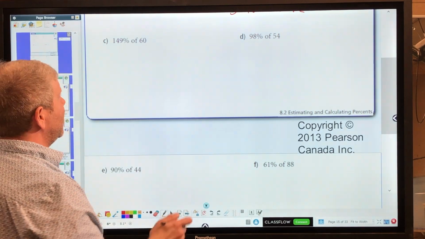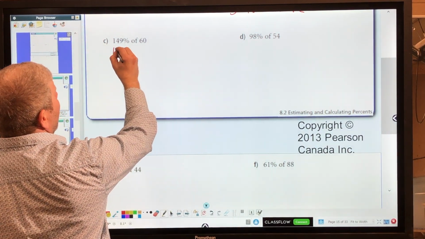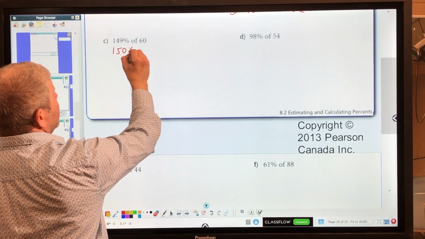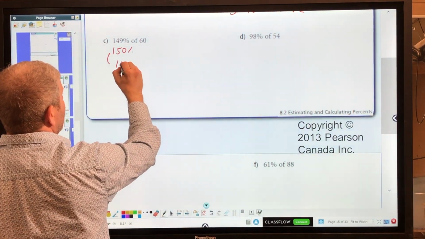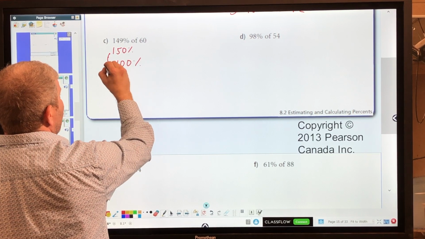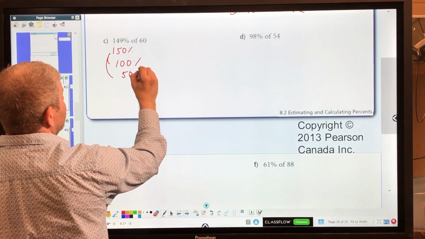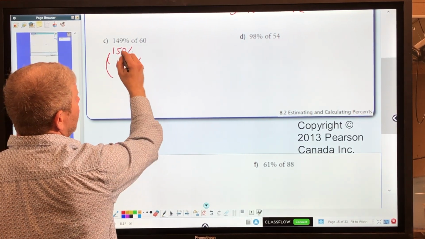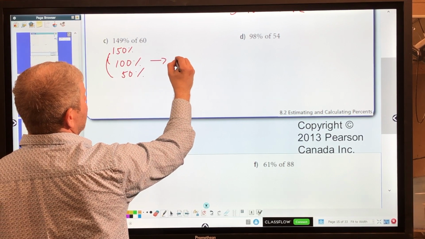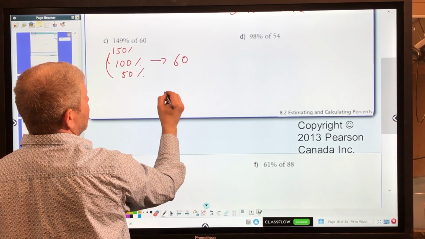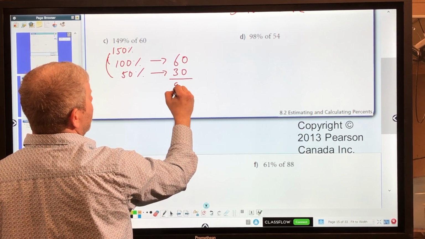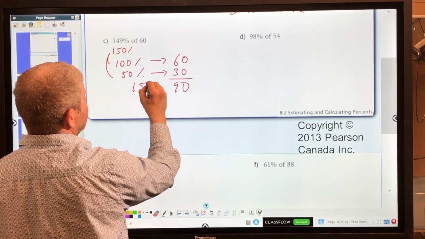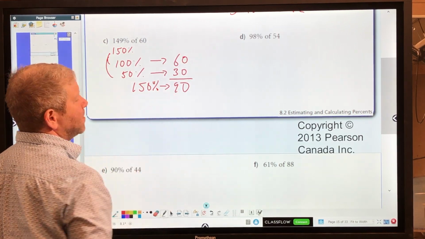Let's look at the next one. 149% of 60. Well, I'm going to make that 150. That's a number I can do much easier in my head. So I'm going to separate that into 100% and 50%, knowing that if I add both of those up, I'm going to get 150%. Well, 100% of 60 is simply 60. 50% would be 30. So when I add those two up, I get 90. And there is my estimation.